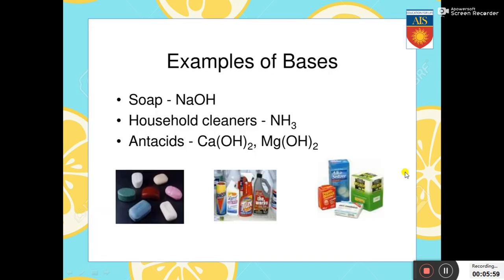Let us have a look at some examples of bases. Soap, as we had mentioned, contains sodium hydroxide. Household cleaners contain ammonium hydroxide, and antacids contain calcium hydroxide, magnesium hydroxide, etc.